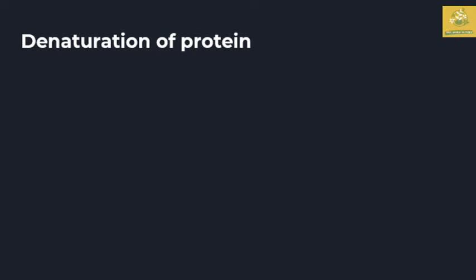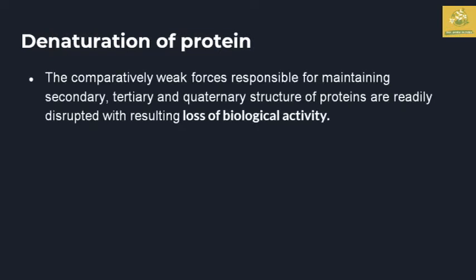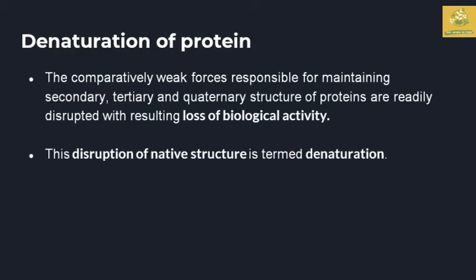After the physical properties, we are going to see denaturation of protein. Denaturation is when the comparatively weak forces that maintain the secondary, tertiary and quaternary structures are easily disrupted or broken down, with loss of biological activity. In short, the disruption of native structure is termed denaturation in proteins.